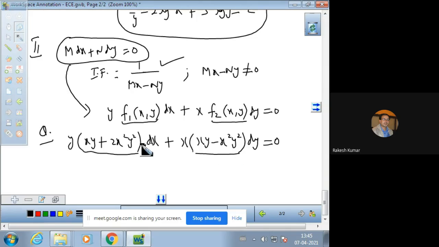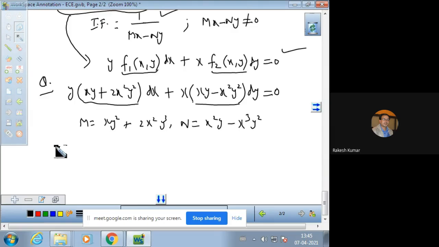So this equation is of this form and we can apply this integrating factor rule. Here M is xy square plus 2x square y cube and your N is x square y minus x cube y square.